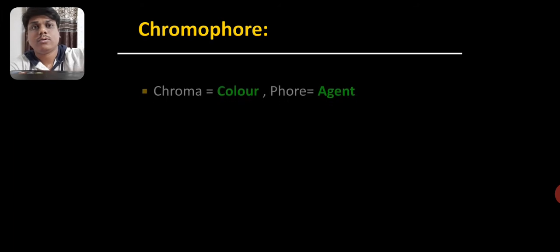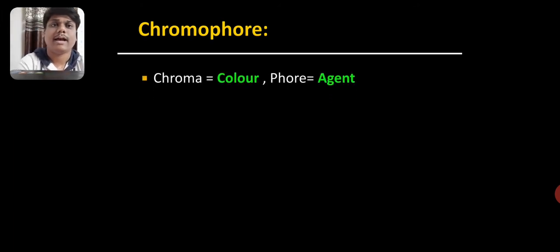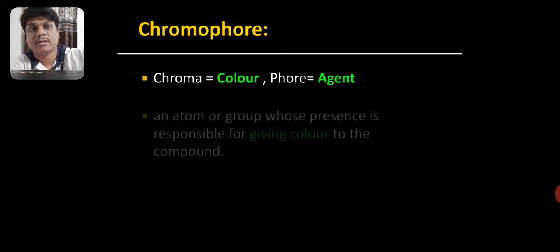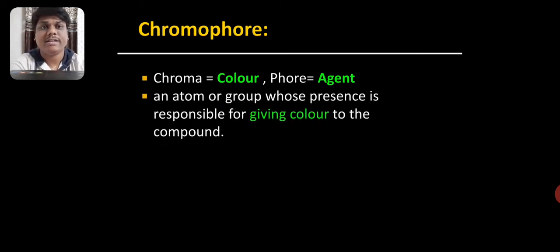Let's see what a chromophore is. Chromo means color and phore means agent. The agent which gives color to the compound is known as a chromophore. By definition, chromophores are atoms or groups whose presence is responsible for giving color to the compound.